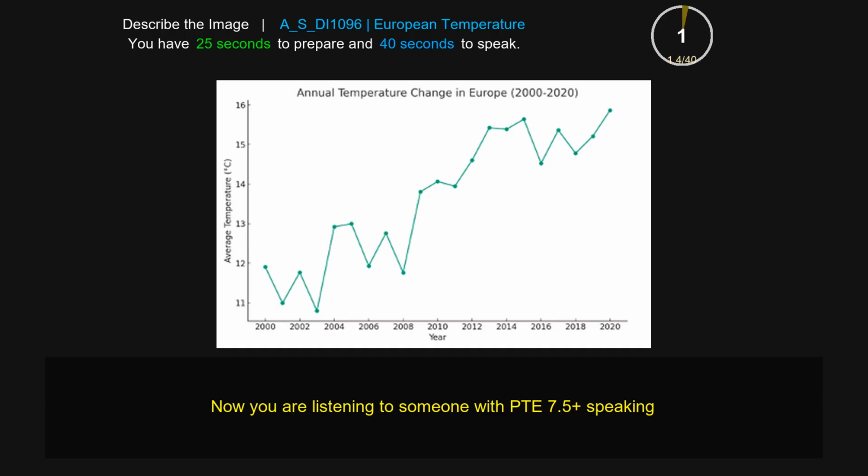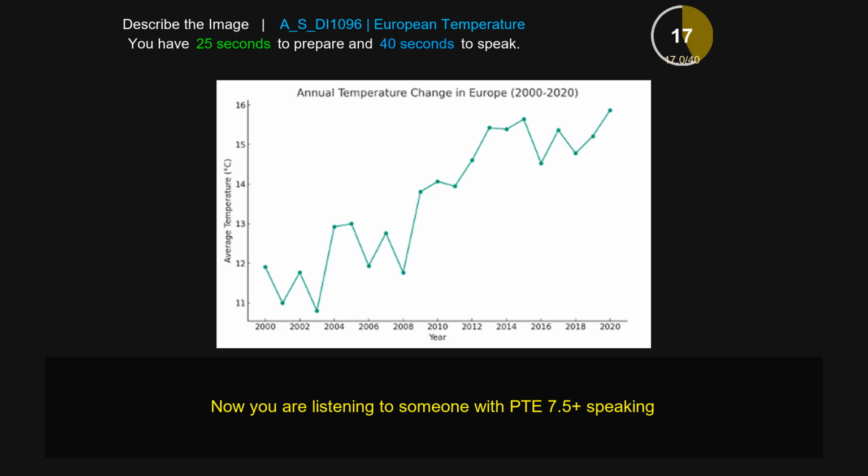The image is a line graph which shows the annual temperature change in Europe from 2000 to 2020. On the y-axis we have the average temperature, represented in degrees Celsius, and on the x-axis we have different years ranging from 2000 to 2020.